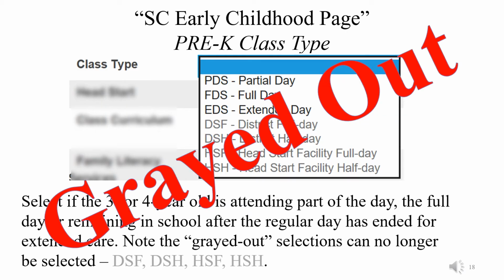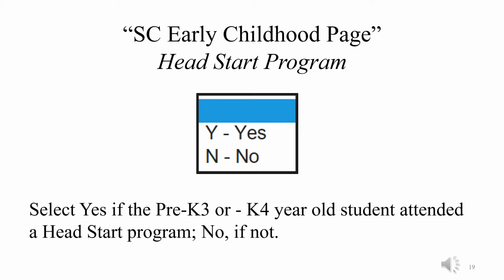You'll note another field is grayed out, so you no longer need to populate information for the pre-K class type. For the Head Start program field, select yes if the pre-K 4 or 3-year-old attended a Head Start program. No matter which year this value is collected, the answer would remain the same for both years.